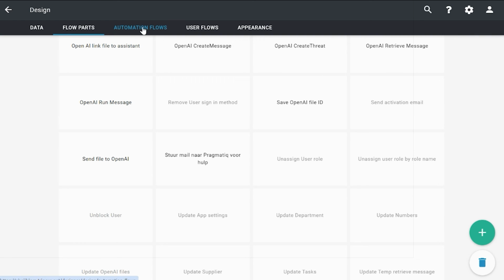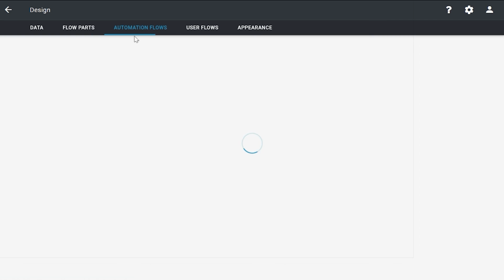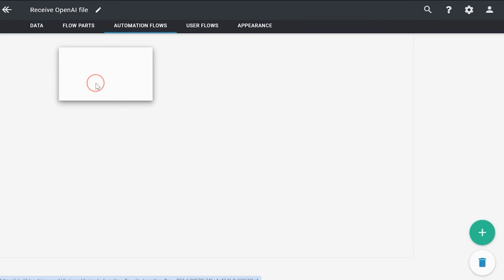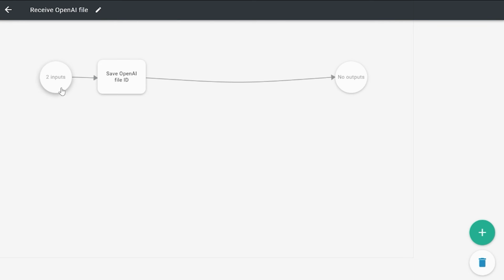Zapier will send the file ID back using our automation flow, the connection trigger, which in this case is called receive OpenAI file. It has two inputs, namely the file ID, which is the OpenAI ID, and the Triggre ID, which is the ID within Triggre itself of the file.